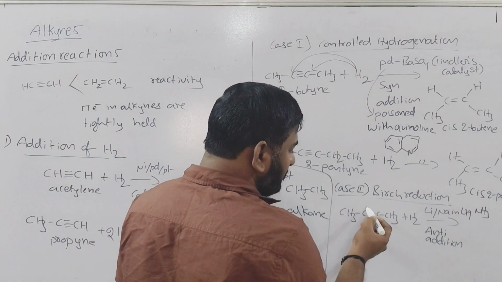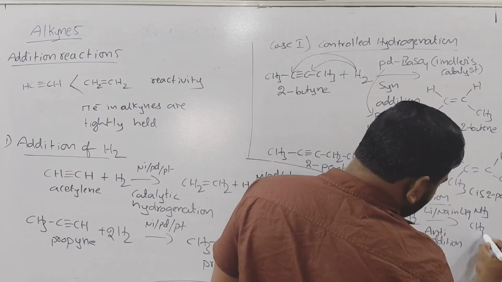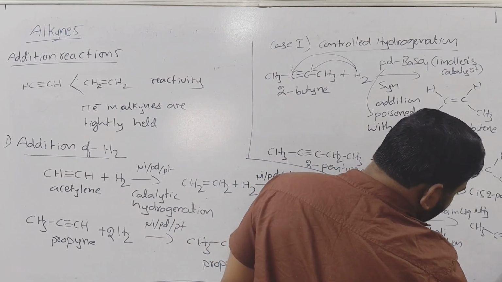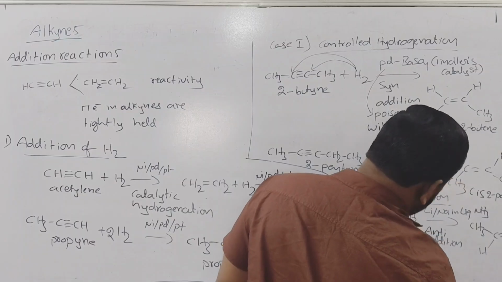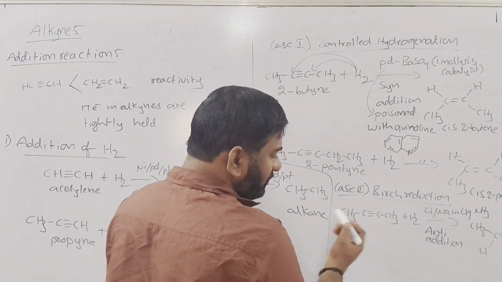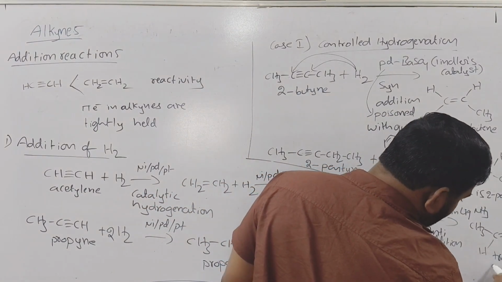Anti-addition means one hydrogen from the top side, one hydrogen from the bottom side will be added. Then what will we get? CH3, C, H, CH3, here also H. By breaking one pi bond, one hydrogen from the top, one from the bottom added. Then this is which alkene?